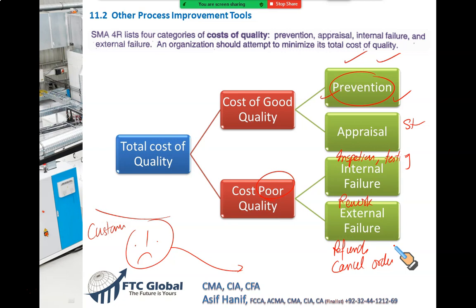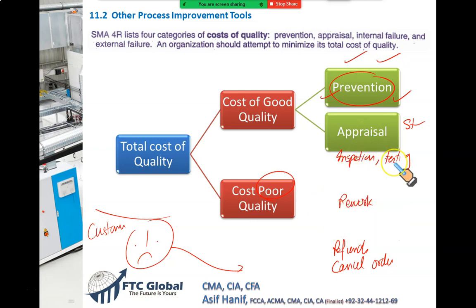Now, gentlemen, just a quick review. We have four categories of cost. I would say these are the four defenses. First and foremost, I told you, give me $100, I will put $99 here and the remaining $1 here, because this is the first defense. Good suppliers, trained employees, well-maintained machinery, all this comes in prevention. Once the goods are made, the next step is to check whether they are okay or not. So inspection, testing of products that have been made, statistical quality controls, they come in appraisal.